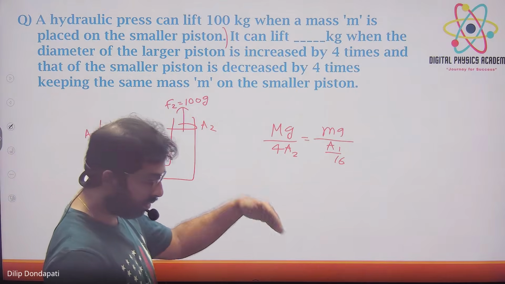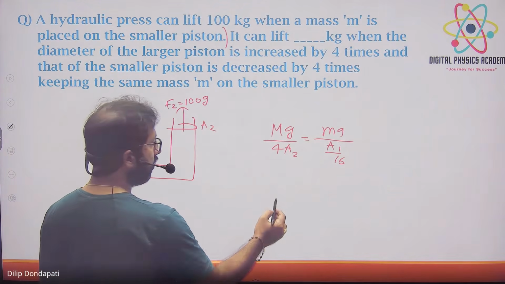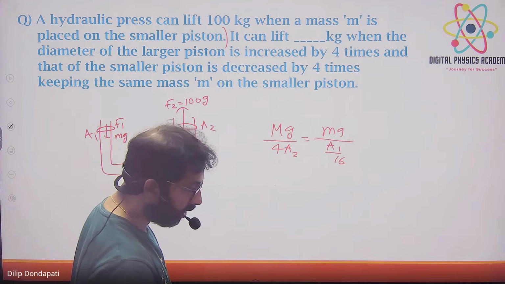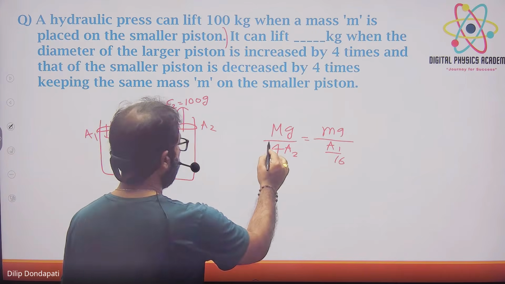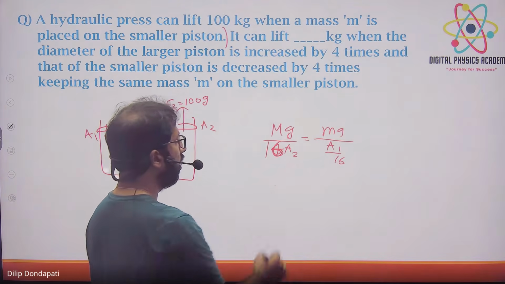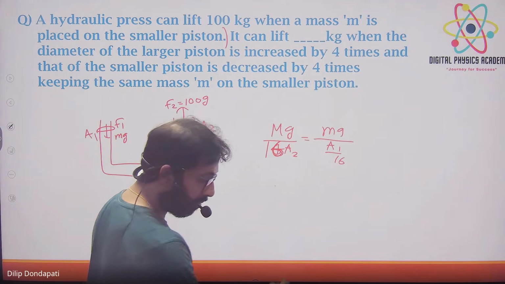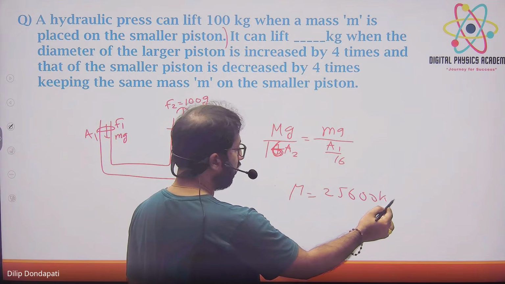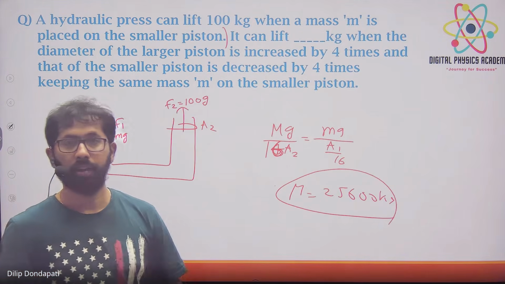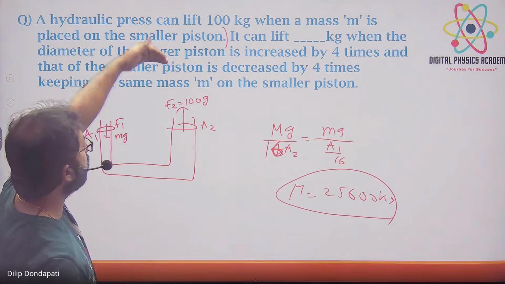Decrease by 4 times. Now solve the two equations. You'll get a capital M value. So, that is 16 a2. Now if you solve these two equations, we'll get the answer, capital M, as 25600 kg. You have to check the equation. This is the first equation, this is the second equation.